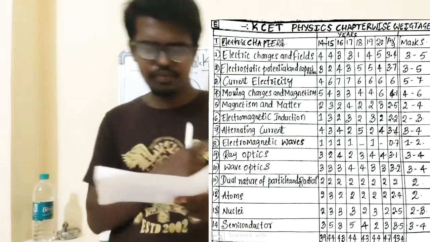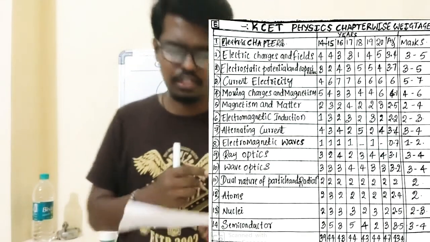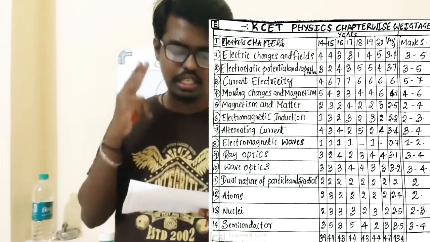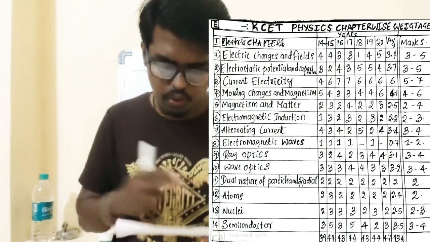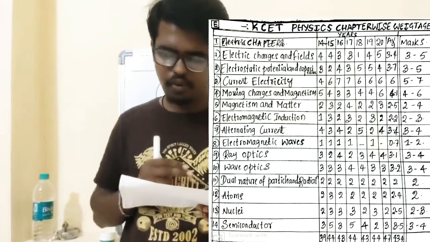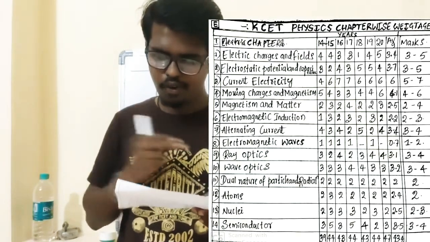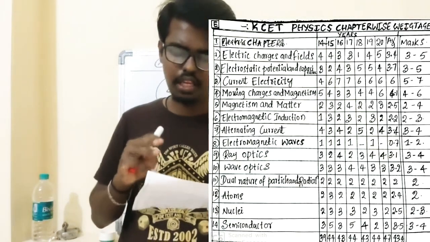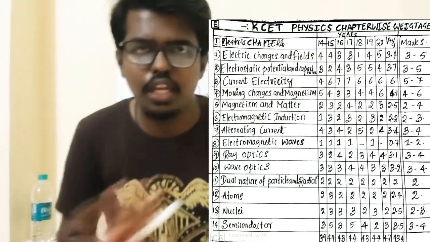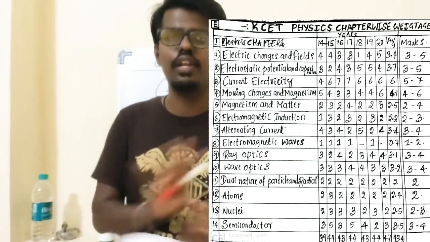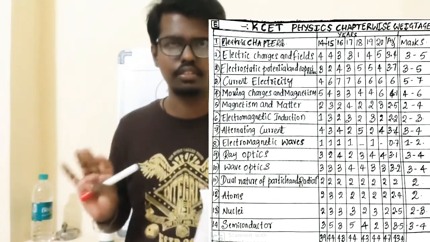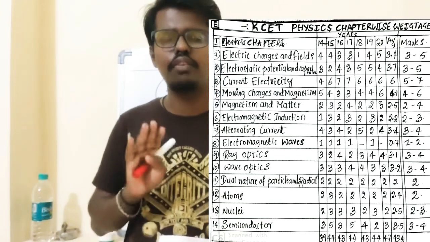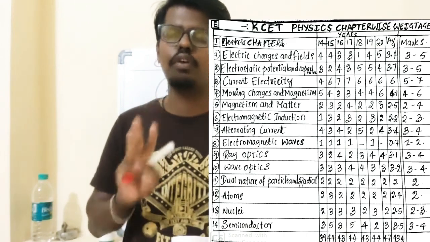In 2014 they asked 3 questions, in 2015 2 questions, in 2016 4 questions, in '17 2 questions, '18 3, '19 4 questions, and 2020 4 questions, and the average will be 3.1. Nothing but 3 to 4 mark questions will definitely come from the chapter of ray optics in your KCET physics. Okay, in KCET they will definitely ask 3 to 4 mark questions.